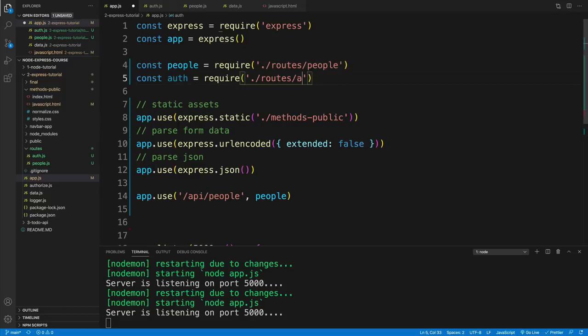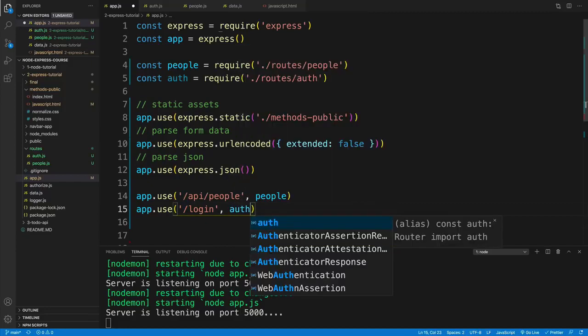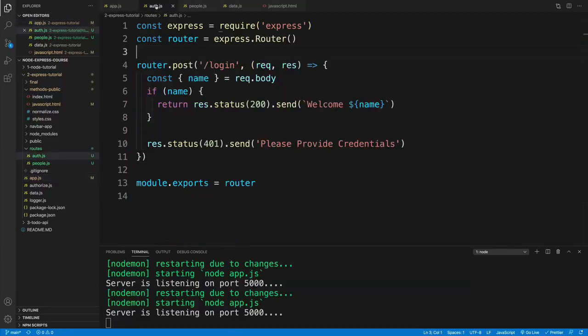We do this, then we navigate back to app.js and we'll have to import it as well. So we go with auth, I guess let's call it that. And we're looking for the auth file. That's where our router is coming in. And then of course, I just need to set up my middleware, my app.use, where I provide a path of what? Well, of login. And in this case, I'm going to be more careful and I will add the forward slash. And of course, I'll set it up as auth. So let's save this one.